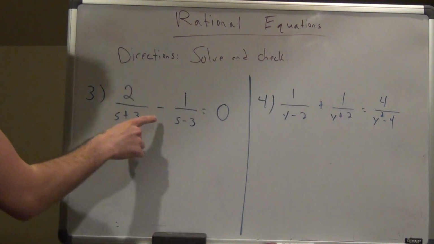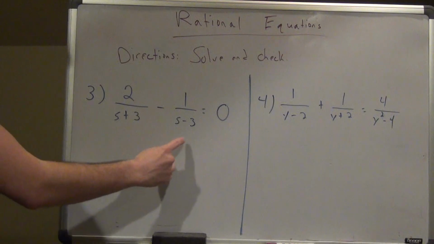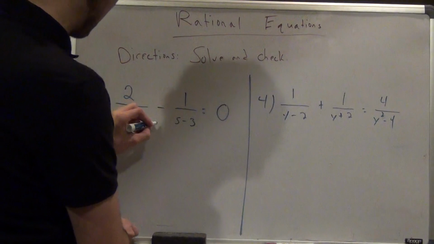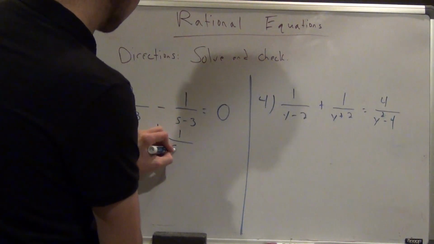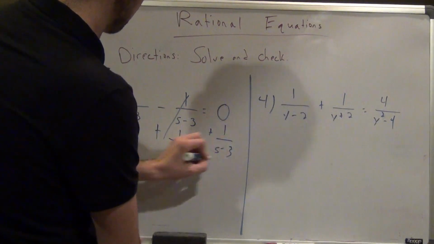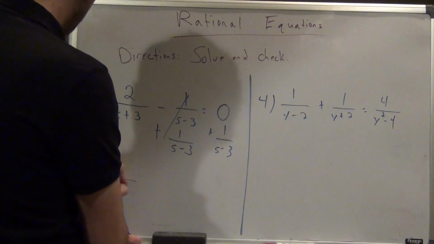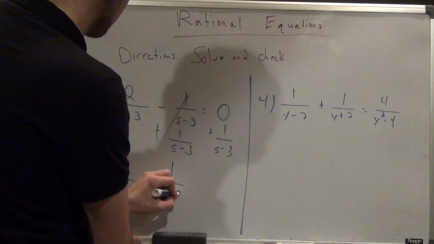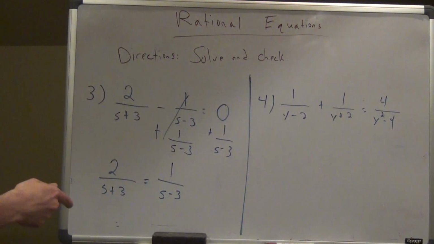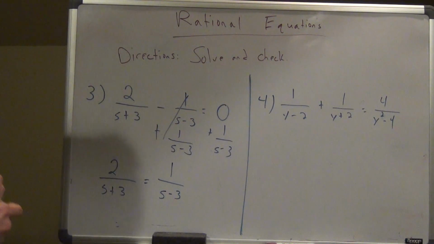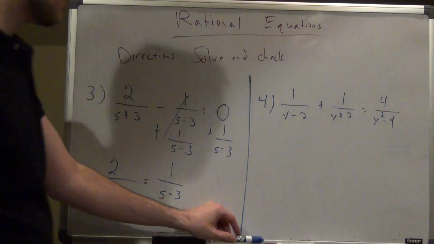But if it equals 0, I can actually take this fraction, 1 over s minus 3, and add it to either side. So I'm going to move it over here and get 2 over s plus 3 equals 1 over s minus 3. Again, this only can happen when I have it equal to 0, or if they're equal to each other already. Now this looks like the problem we just did, number 2.